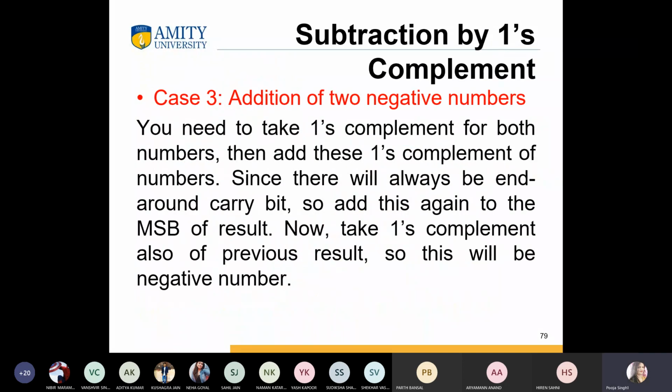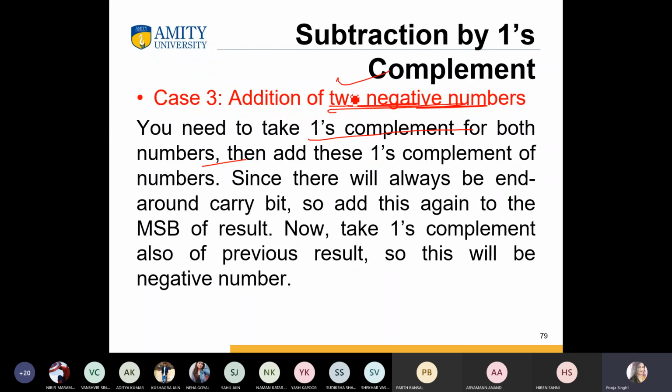Now if we have addition of two negative numbers, we simply need to take the 1's complement of both the numbers. Both are negative numbers.